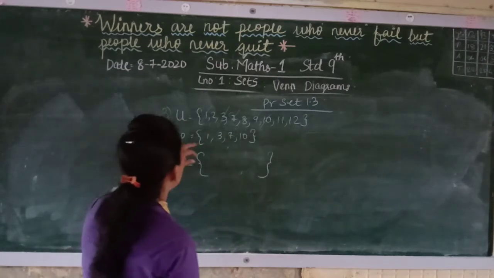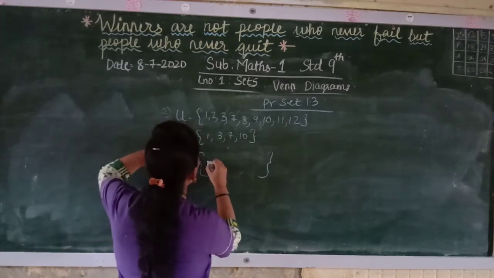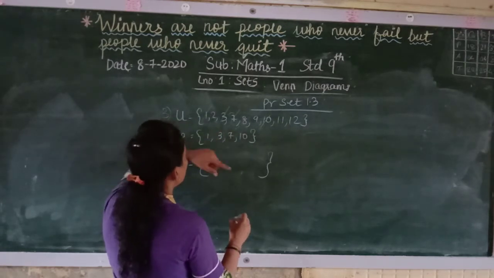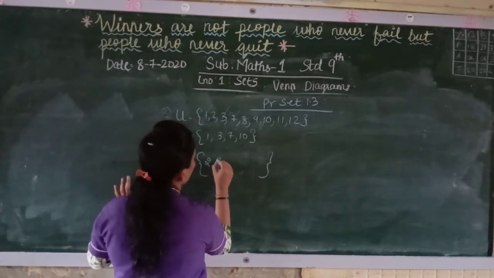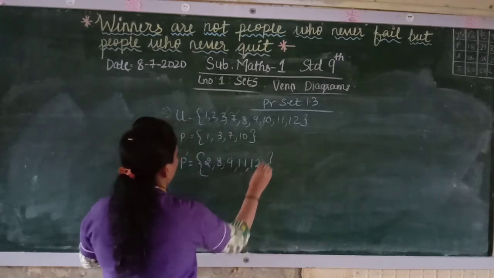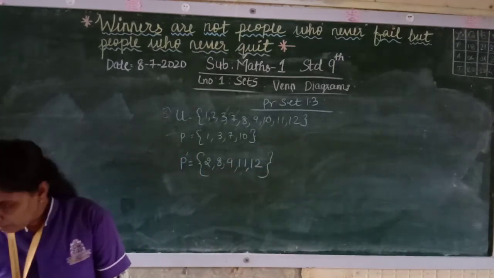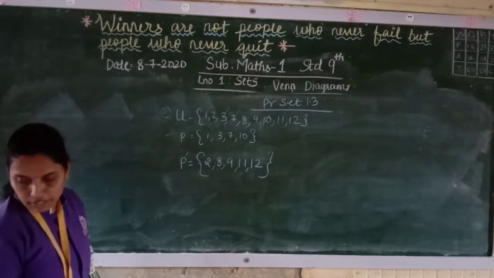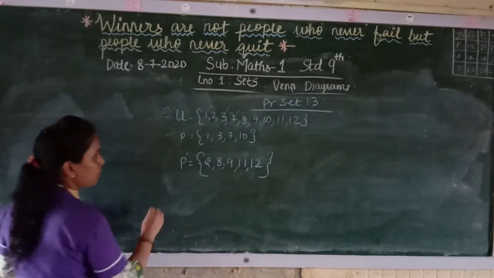The complement of P complement will be what? You have to take out all of P complement from the universal set. The P complement is 2, 8, 9, 11 and 12, and we want to verify that the complement of P complement is equal to P.